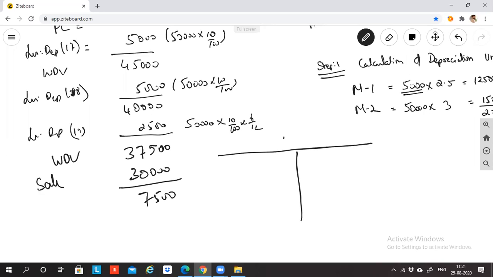As far as Machinery 1 is concerned, this is the machinery account, the M1 account. What will the opening balance be? Please tell me the opening balance. I'm doing only the year when the machinery is sold. I'm doing 2019. Tell me what the opening balance is in 2019. Machinery 1 only. Bharat says 37,500. Others? Karunya? Sorry, sir, 40. Bharat says 40. Others?